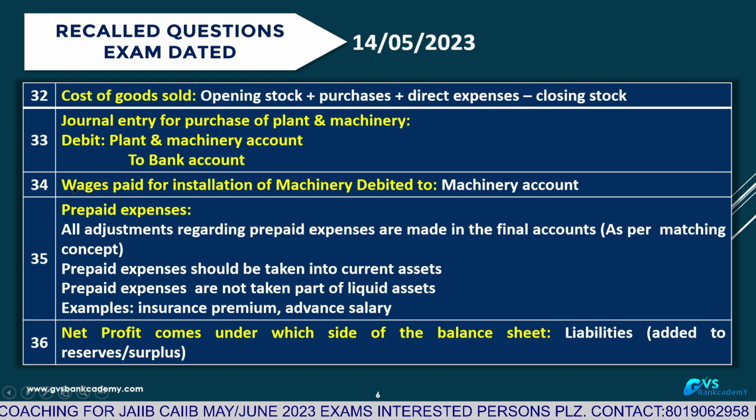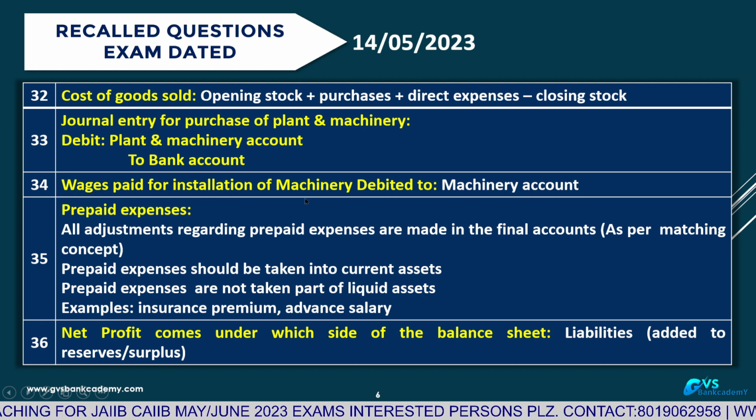Question number 34. Wages paid for installation of machinery are debited to machinery account only, not to P&L. If you debit it to profit and loss account, that is called an error of principle. So what is the correct entry? Wages paid, transportation charges paid, installation charges paid for machinery: debit to that particular machinery account, the asset account.